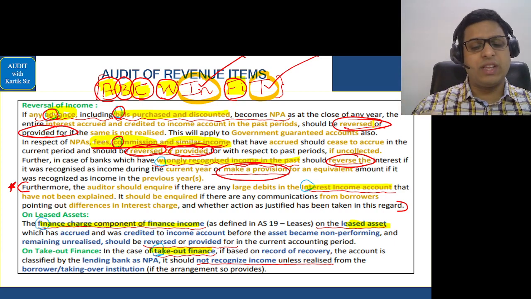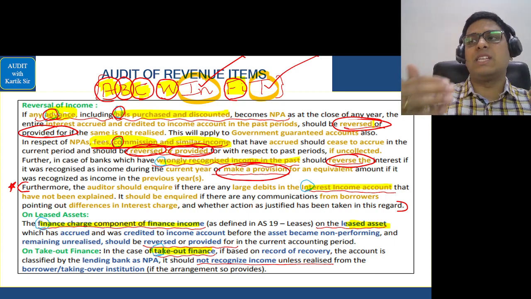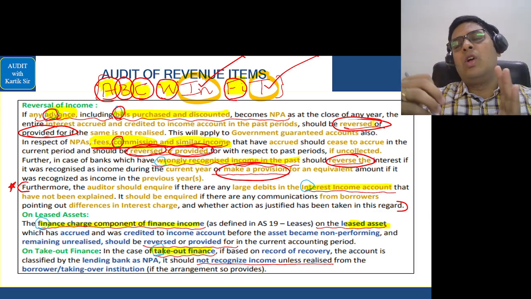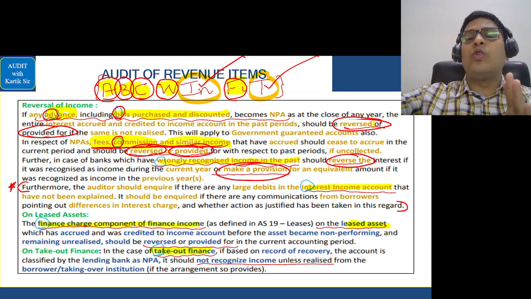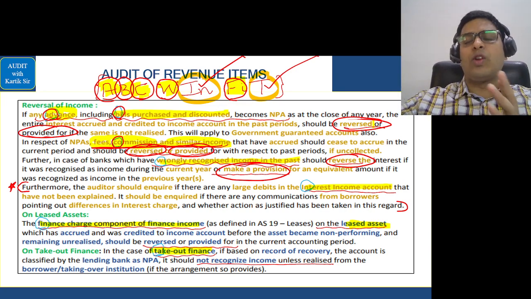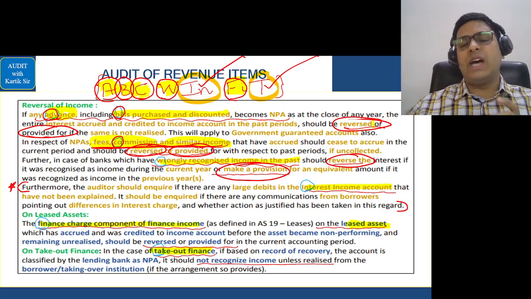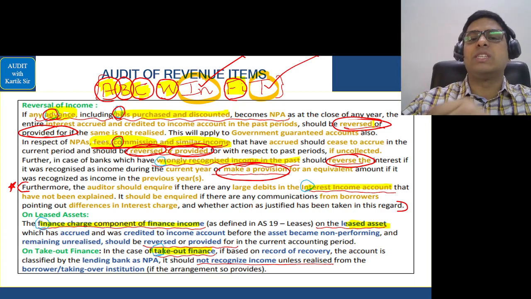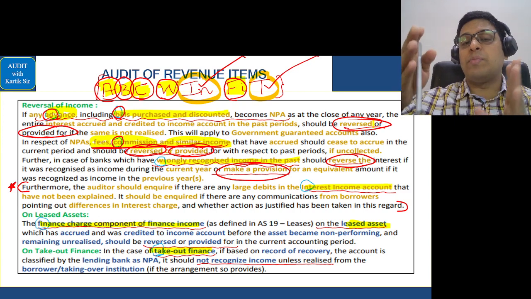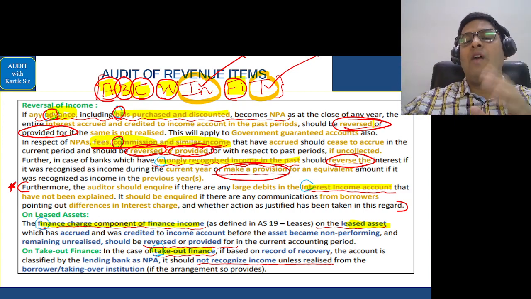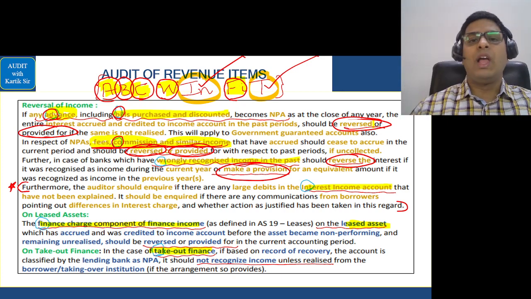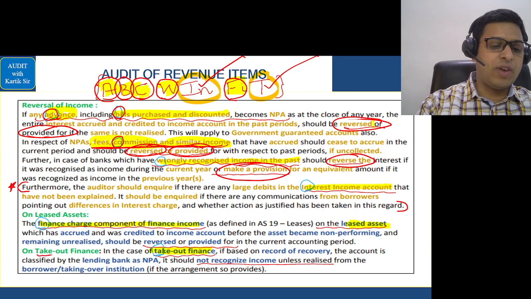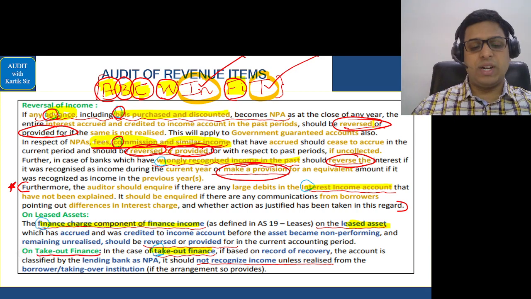I told you regarding takeout finance, a very simple matter. If takeout finance is there, it means that a person who has cheated us in the past, or who has become an NPA in the past, regarding his further loans we are now worrying about. So if we are worrying about the further loans, we should not treat him as income till the time the actual money is received. So for a person who has become an NPA, if later on he gives some money, we should treat it as income only if the income is realized, only if the cash is received, and not on accrual basis. Very, very important for takeout finance. Takeout finance you will find it here. Simple. So that is your ABC WinFit.